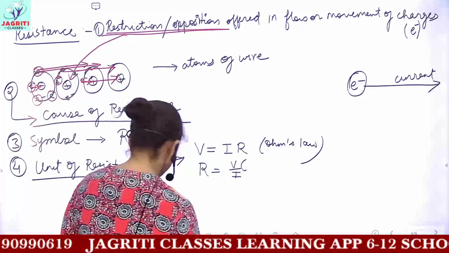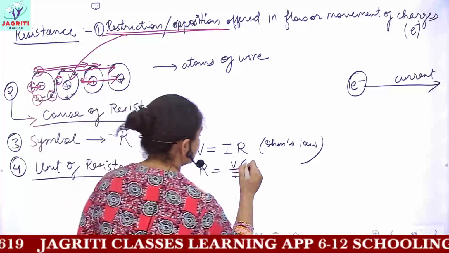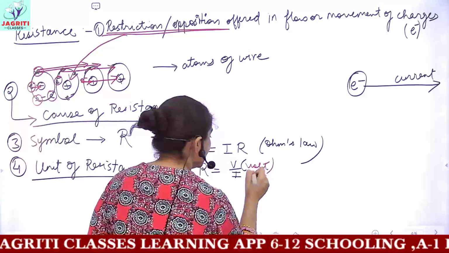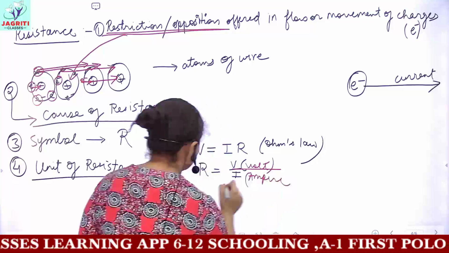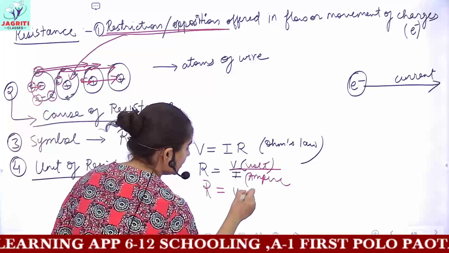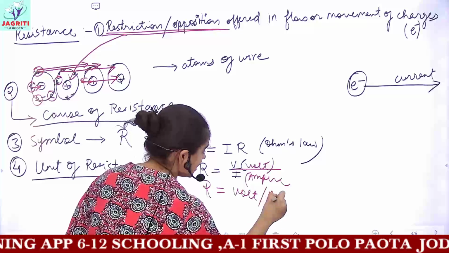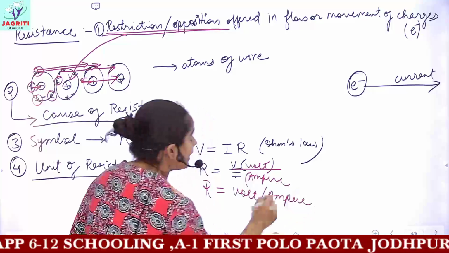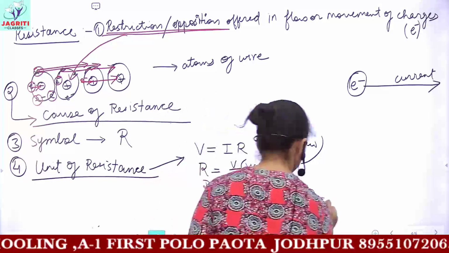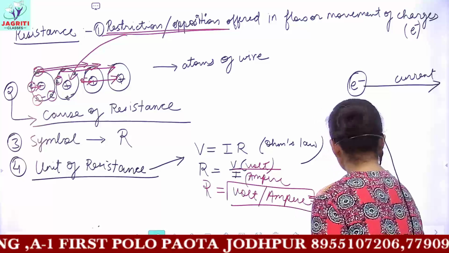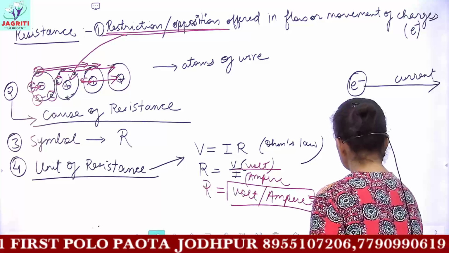The unit of potential is volt, and the unit of current is ampere. So the unit of resistance would become volt per ampere. And this volt per ampere is given a new name, which is known as ohm.